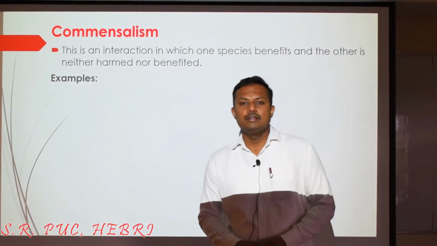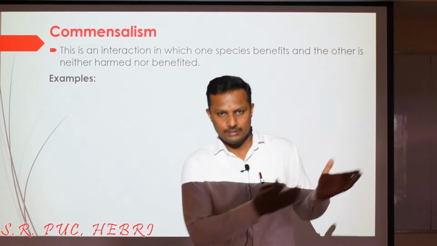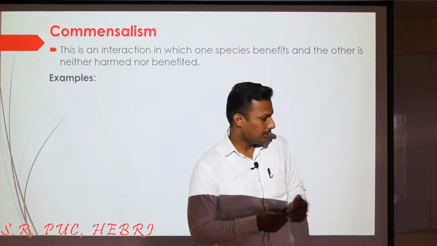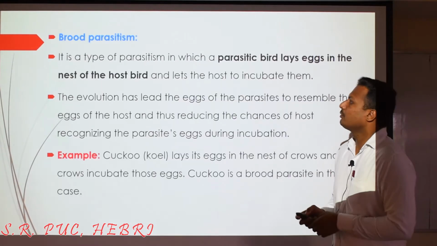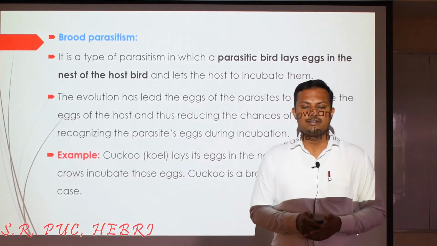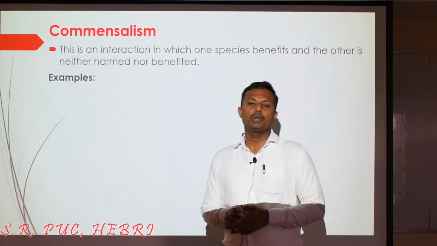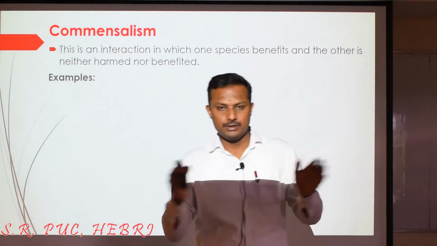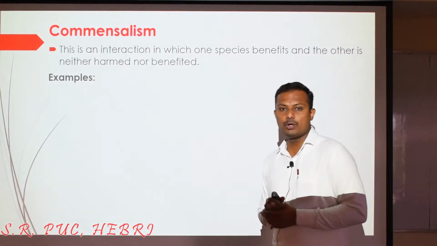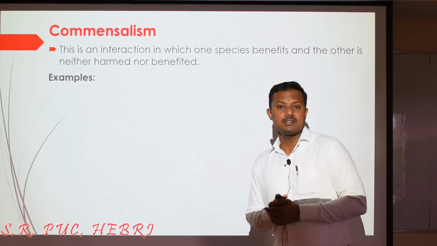Dear students, in the previous session of the video, we discussed various aspects of interactions among the population, right? The previous interaction that we had studied was parasitism. Under parasitism, we studied different types of parasitism: ectoparasitism, endoparasitism, and brood parasitism. And I hope you can remember the examples of different types of parasites as well. In today's video, let us discuss the next type of interaction among the population, called commensalism.